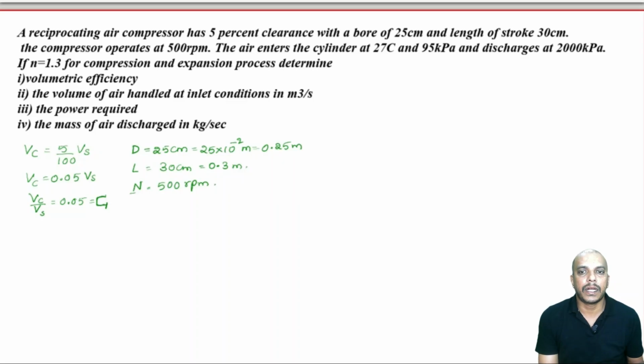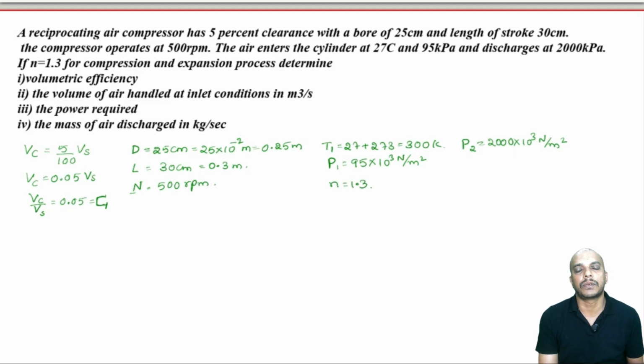The air enters the cylinder at 27 degrees Celsius. So, T1 is given, 27 plus 273 is equal to 300 Kelvin, and pressure P1 is 95 into 10 power 3 Newton per meter square. Discharge means delivery pressure is given. So, P2 is 2000 kilopascal. Kilopascal means 10 power 3 Newton per meter square. Small n is equal to 1.3 for compression and expansion process.